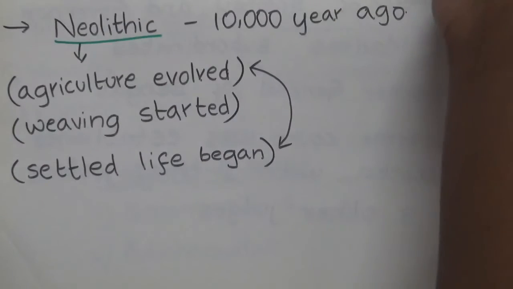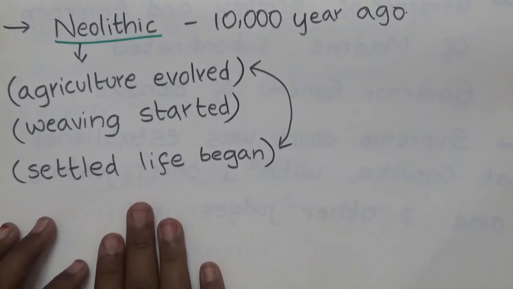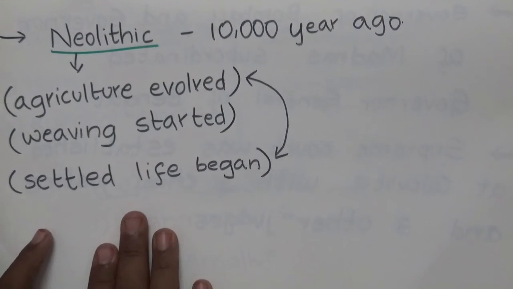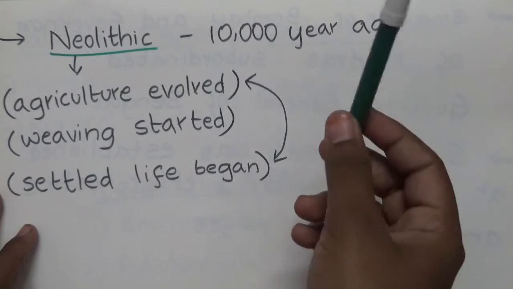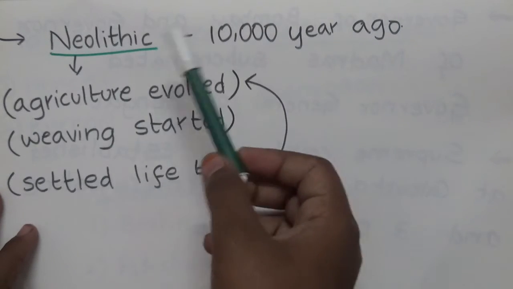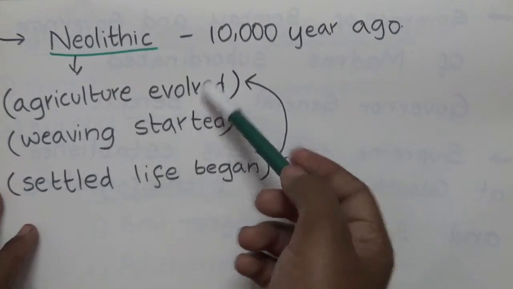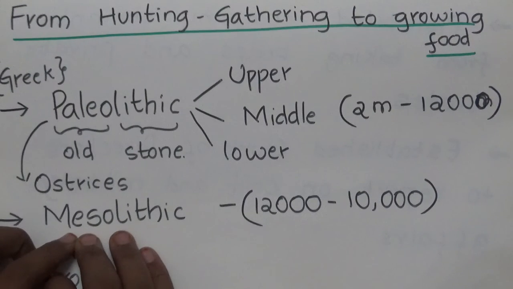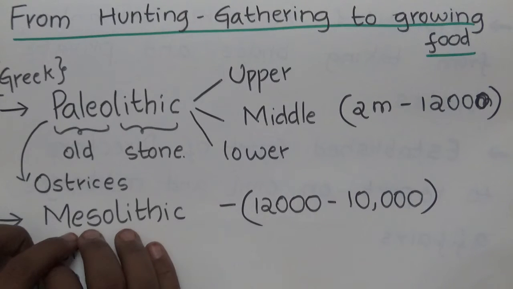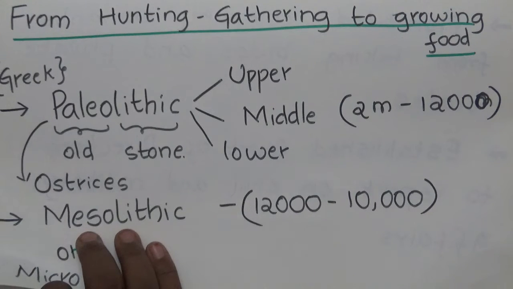And next, the Neolithic age. Now it is around 10,000 years ago, and here agriculture was developed. In the Mesolithic period, we learned that grasslands developed. I also told you that humans started observing what animals are eating.